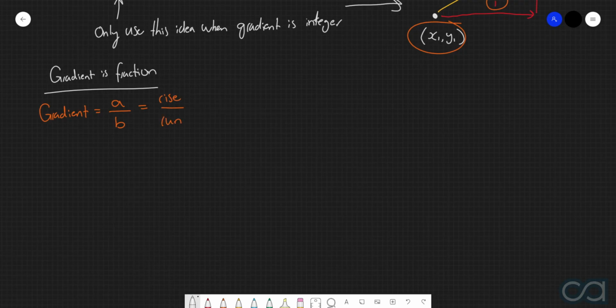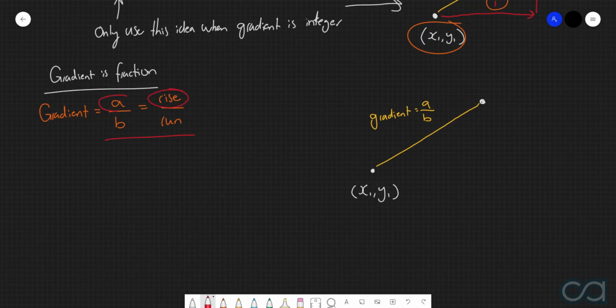So again, let's say I consider this provided point here, which has coordinates of x1 and y1, and I wanted to find this secondary point over here. As we just said, we know that the gradient of the straight line segment connecting these 2 points is given by a over b. Then by using this idea, we can say that the rise between these 2 points is given by a and the run is given by b.